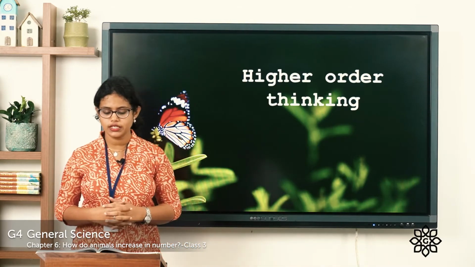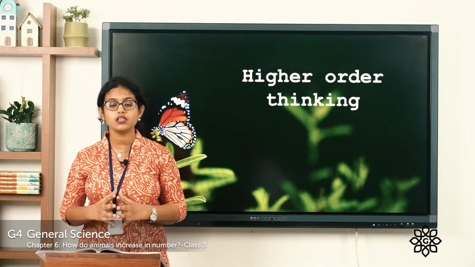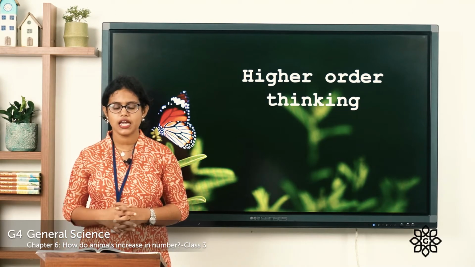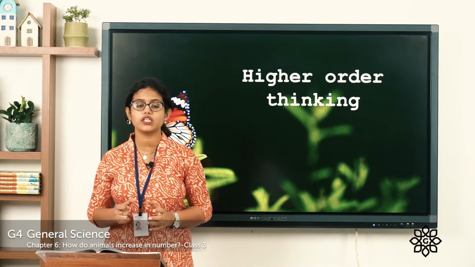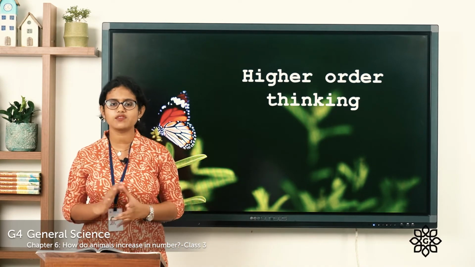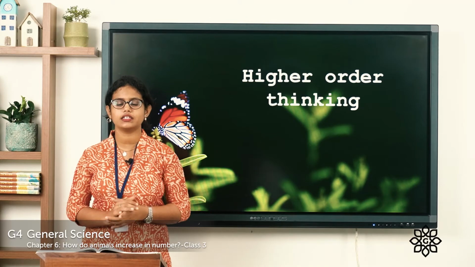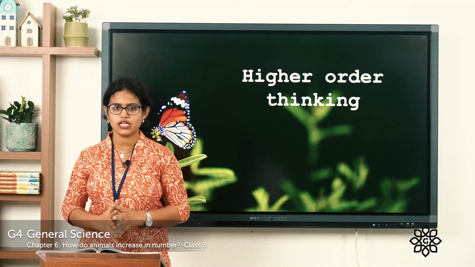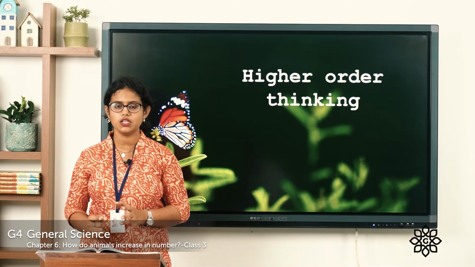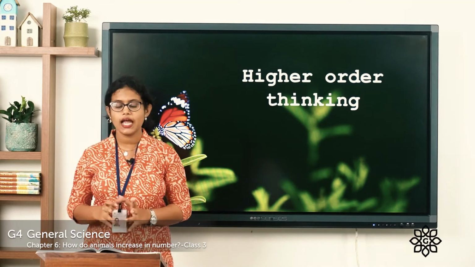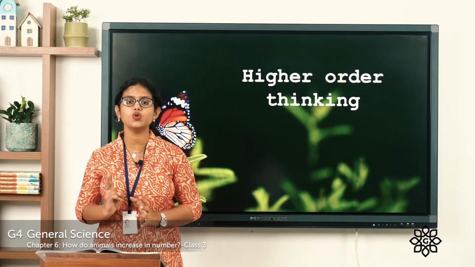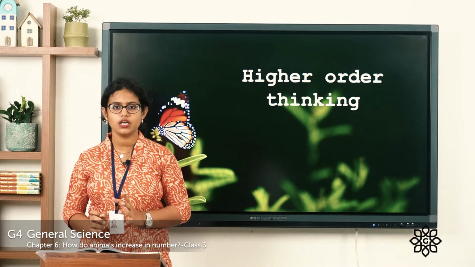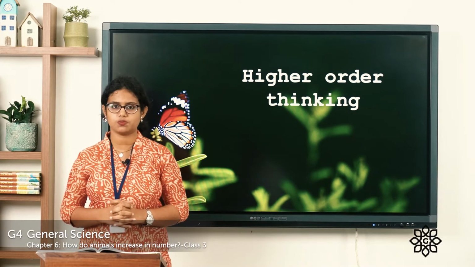Now let's move on to the next exercise, that is higher order thinking. So here you can see different animals and at the same time you can see different features given. What you have to do here is link the animal with the correct features. So you can do this by yourself. You have to link the animal with its correct feature and use this link to write 2 lines about these animals. And you can write this down in your notebook and you can match it in the textbook.